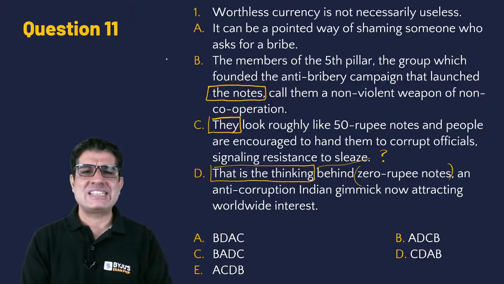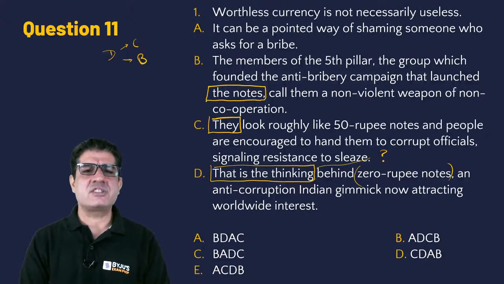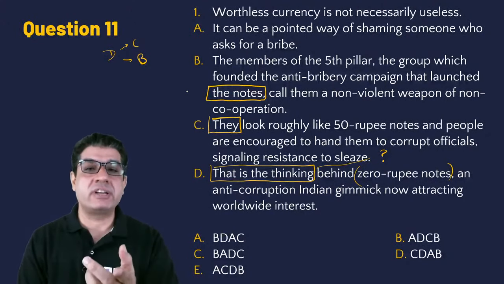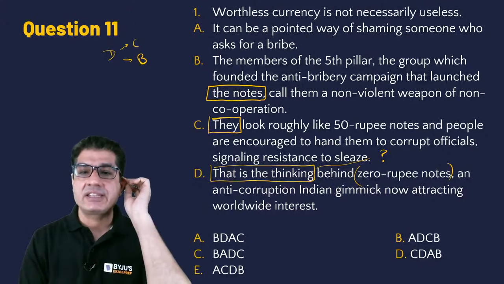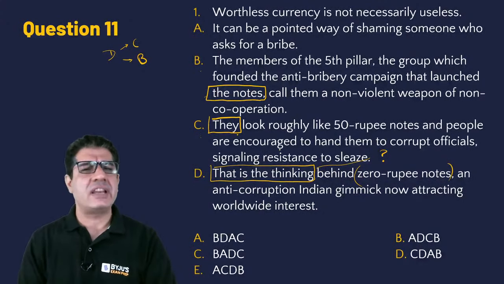The moment I see this, I can definitely tell you that sentence C and sentence B should definitely come after D. So any sentence where C and B come before D will not make any sense. B has the notes. C is talking about they look roughly like 50 rupee notes. So those 0 rupee notes, right?